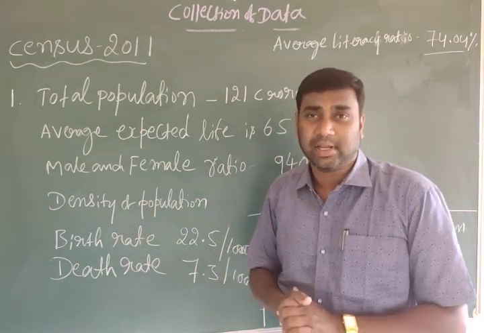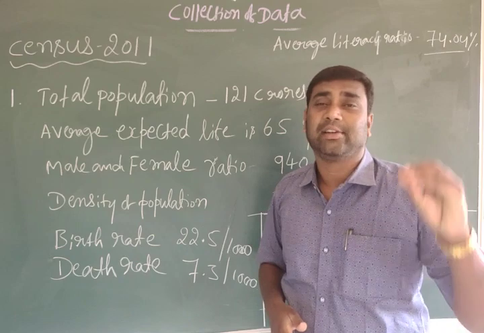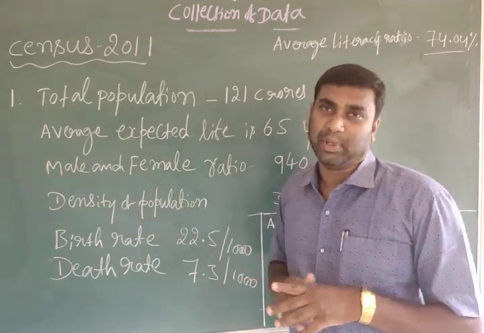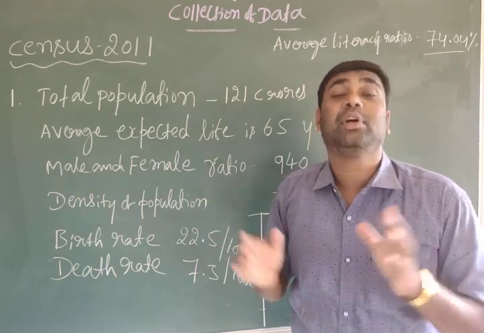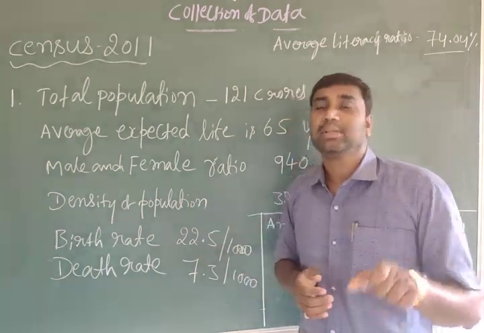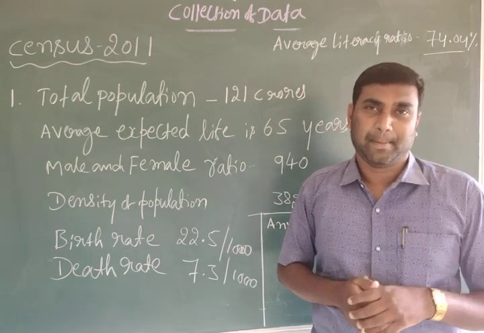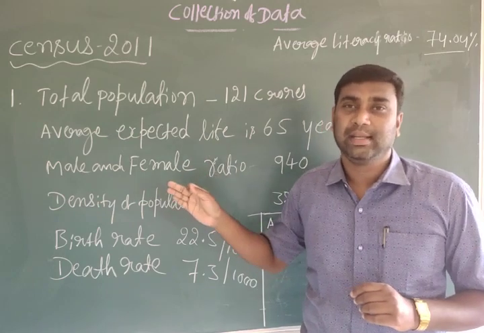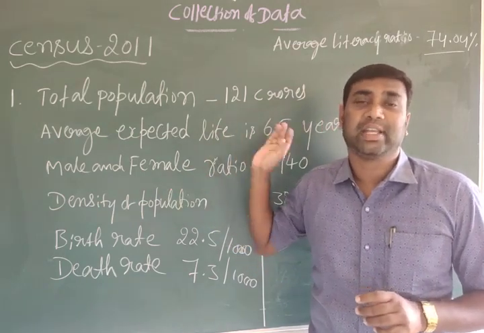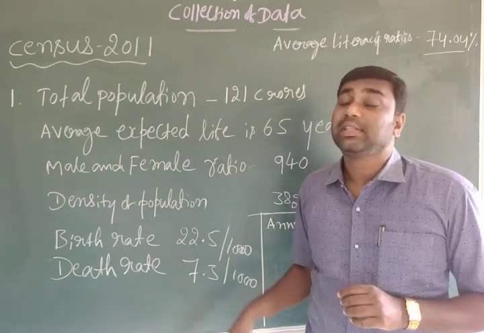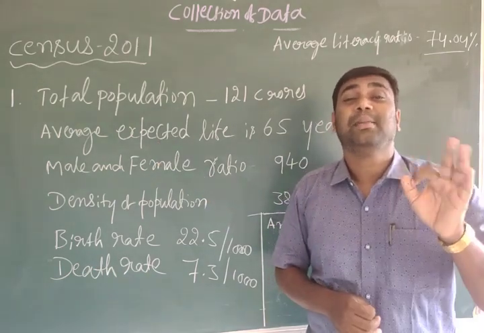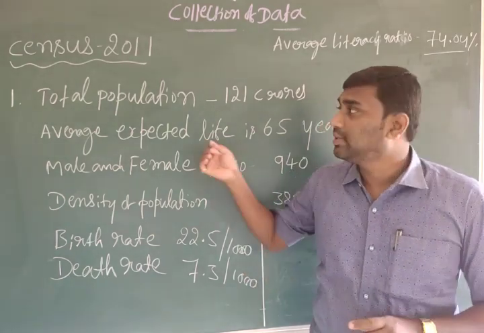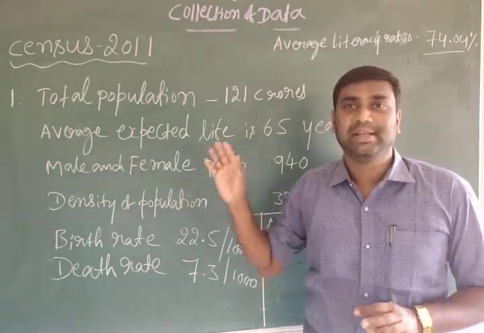The census is a very important method to calculate a population. It cannot leave out a few people; it collects complete information about the population. It is also called the complete enumeration method. This is one of the most important sources of secondary data. After this we have to discuss the sample survey, which is also very important. We will discuss the sample survey in the next class.